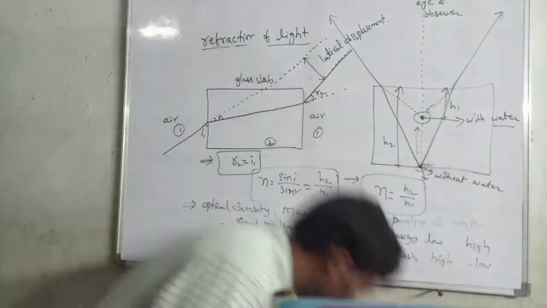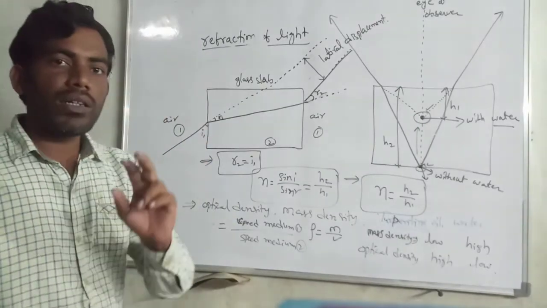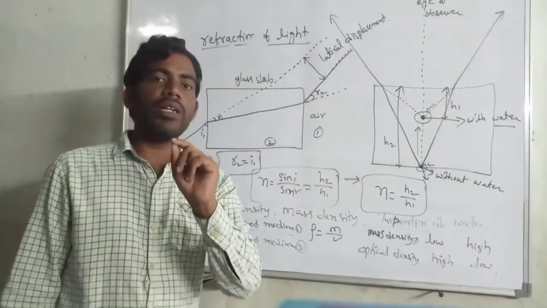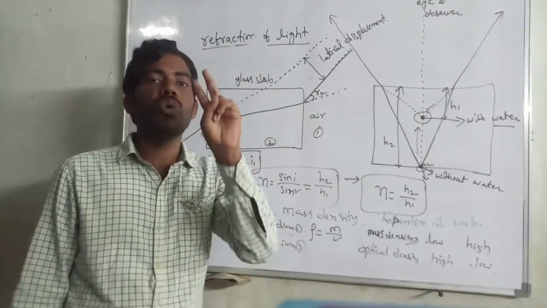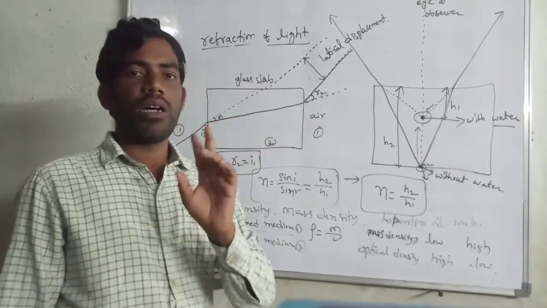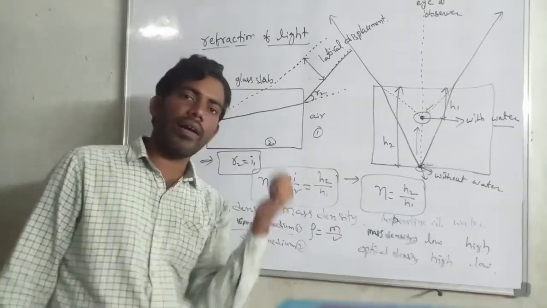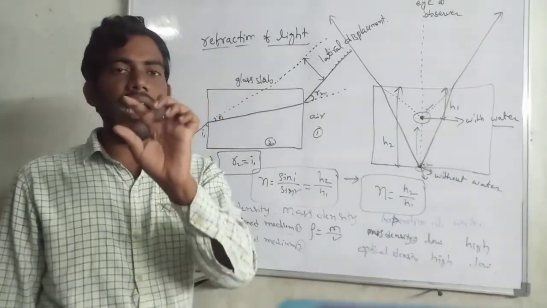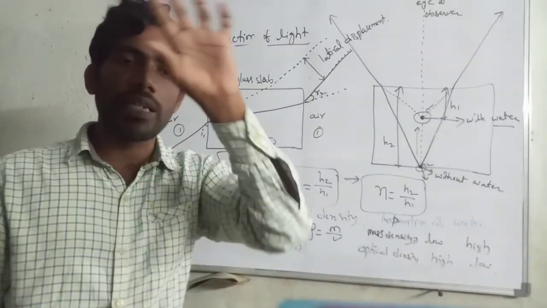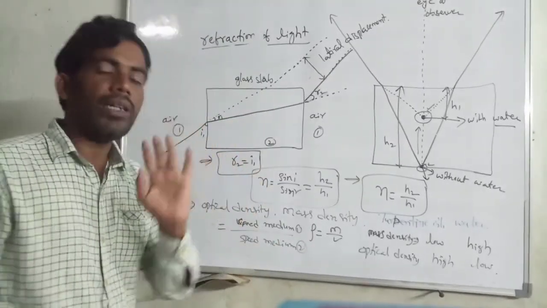One more important point: at the time of sunset or sunrise, the sun appears oval in shape instead of spherical, for up to 2 minutes. That is also an important point.